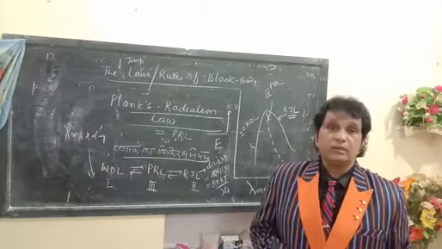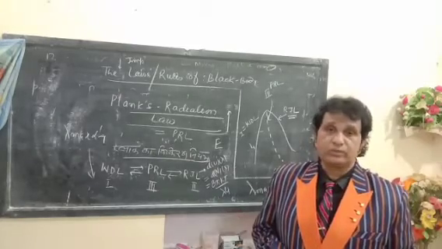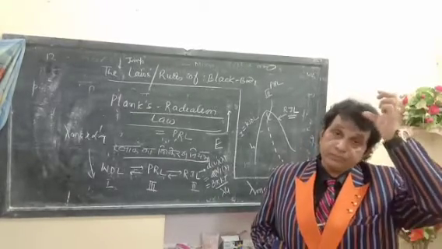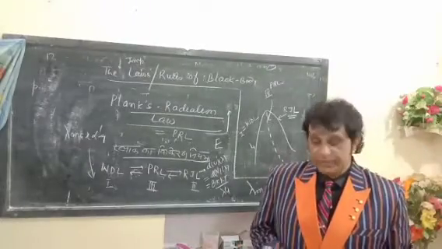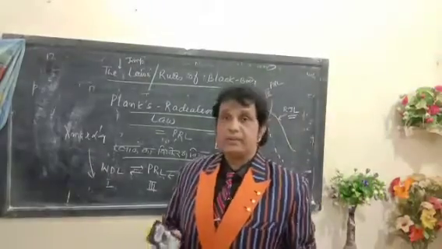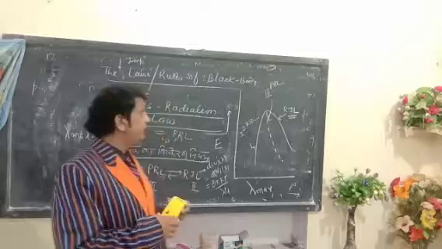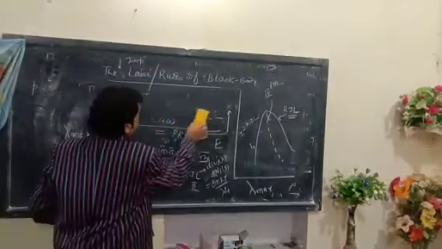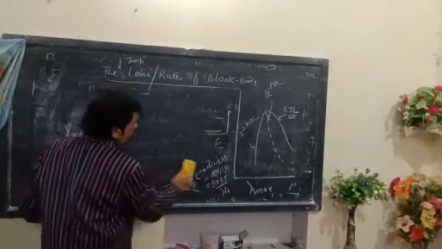These were the important laws of black body radiation.